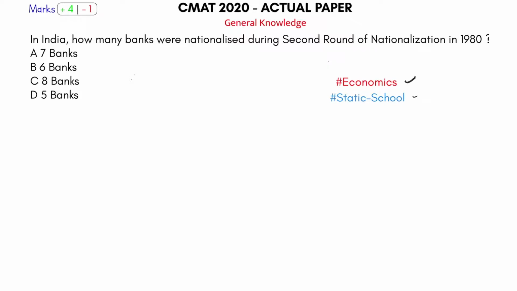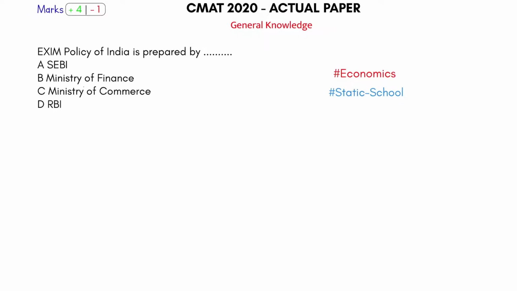Then in static school GK from economics, you can consider this to be non-school as well. In India, how many banks were nationalized during the second round of nationalization in 1980? We study this in non-school static GK as well as static school, because it is there in the textbook as well, but from economics. So 6 banks is the answer. Exim policy of India is prepared by whom? So it's again static school, but from economics: Ministry of Commerce.